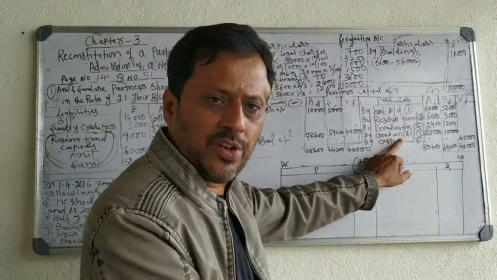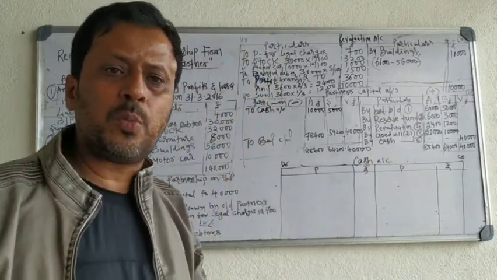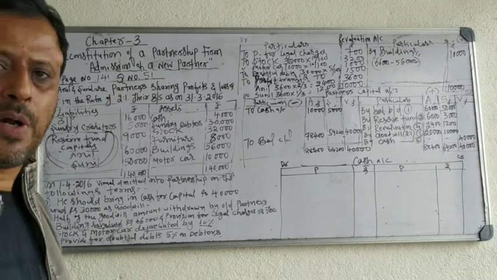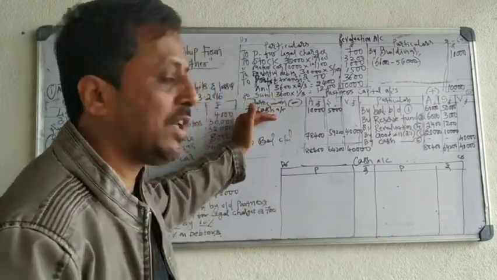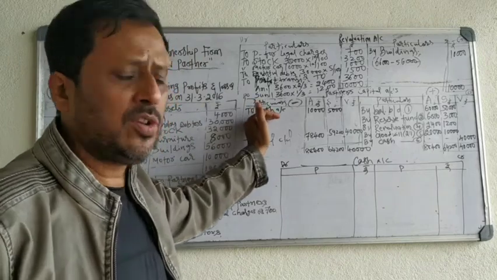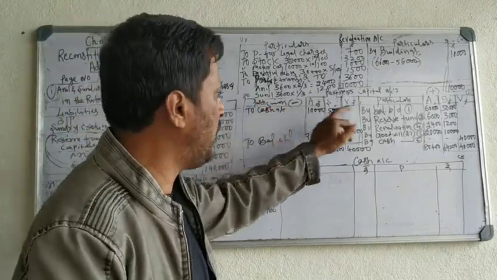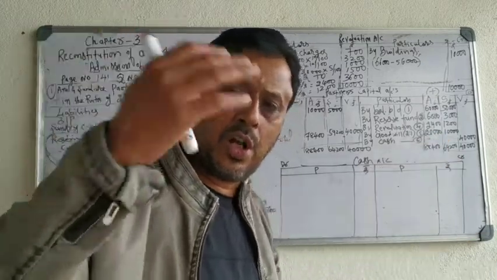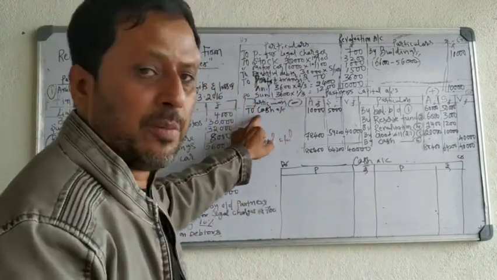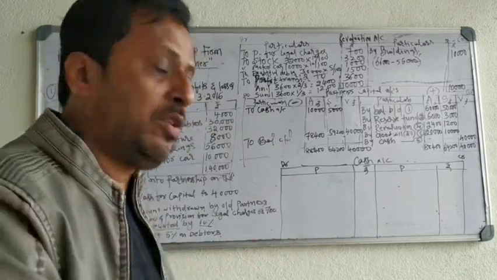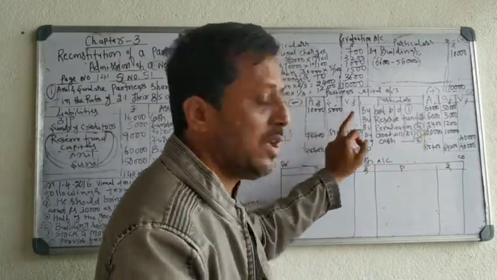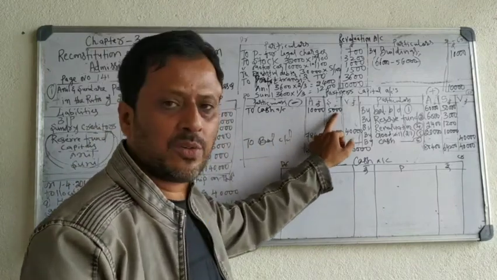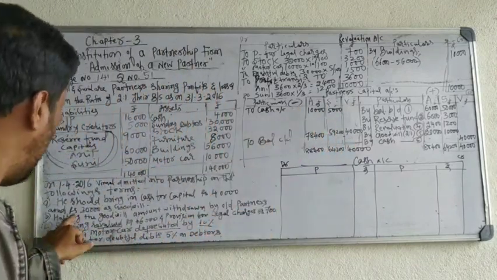So in the last problem, just goodwill is brought by new partner, just you have to make one entry on the credit side. But in this problem, goodwill is brought by new partner and withdrawn by old partners. Withdrawn by old partners means again you have to make an entry on the debit side. Just goodwill is brought by new partner means just you have to make an entry on the credit side. Divide goodwill among old partners. If it is withdrawn by old partners, take entry on the debit side. If the full amount is withdrawn, take full amount 20 and 10. If the half amount is withdrawn, take half amount, 10,000 and 5,000. Okay, in this problem, half amount is withdrawn.